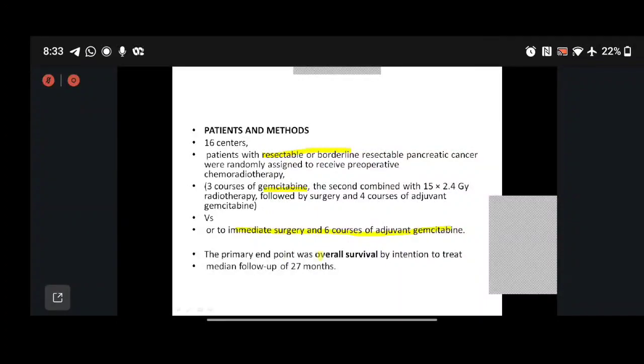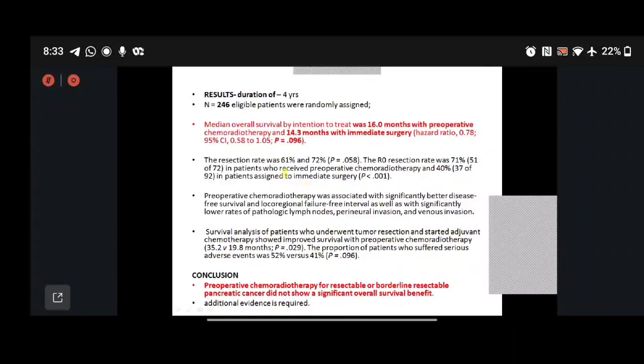The primary endpoint was overall survival, with intention to treat analysis and a median follow-up of 27 months. In this study, we had 246 patients. As already mentioned, the overall survival was 16 months with pre-operative therapy and 14.3 months with immediate surgery, but overall significance was not noted.